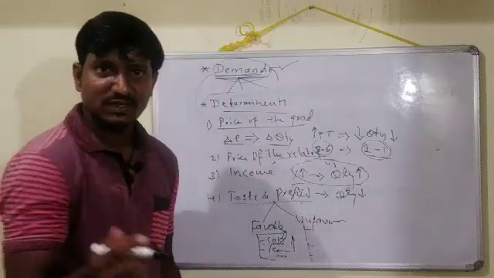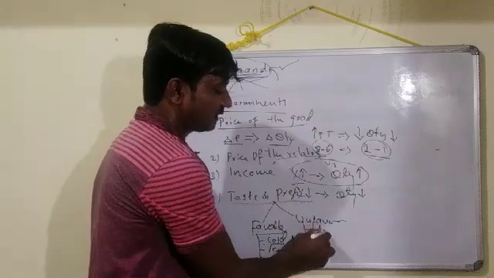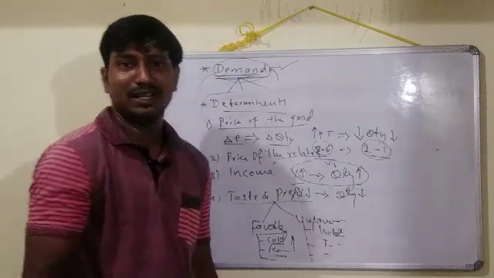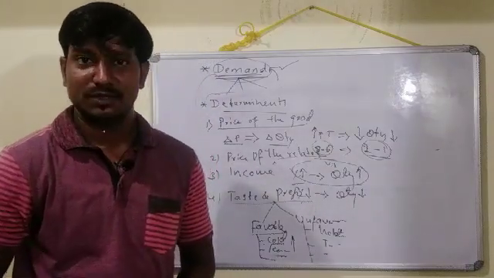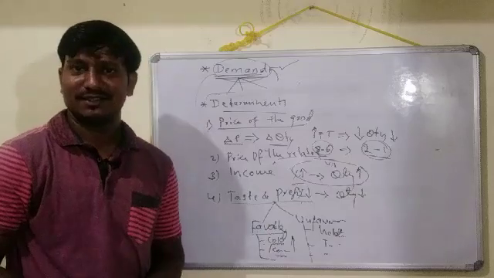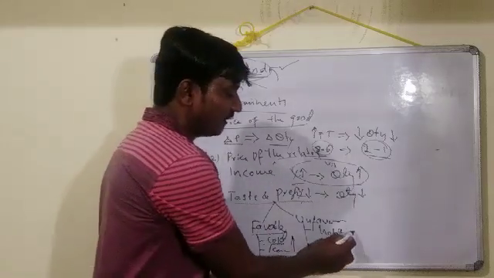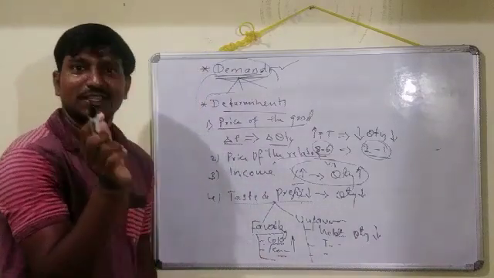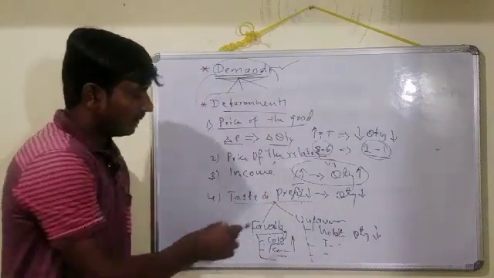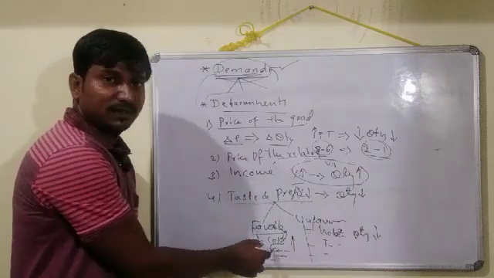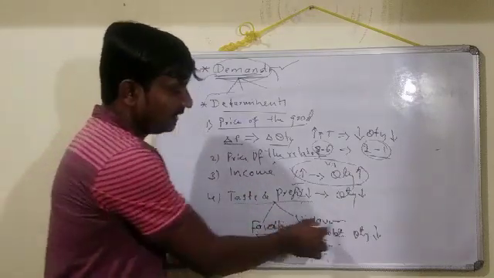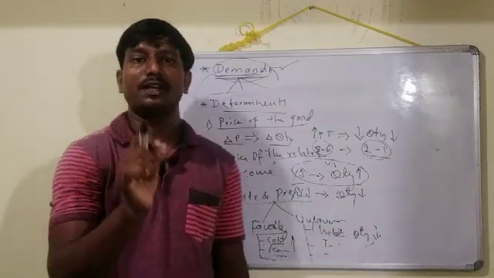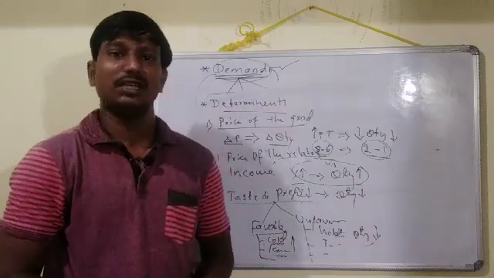And unfavorable means what? In the summer season, hot drinks like tea, coffee, and milk have an unfavorable situation, where we don't drink much of that, isn't it? In that case, demand for these is going to decrease. So coming to the fourth important determinant of demand here: if taste and preference are favorable, the demand increases; if taste and preference are unfavorable, the demand decreases.